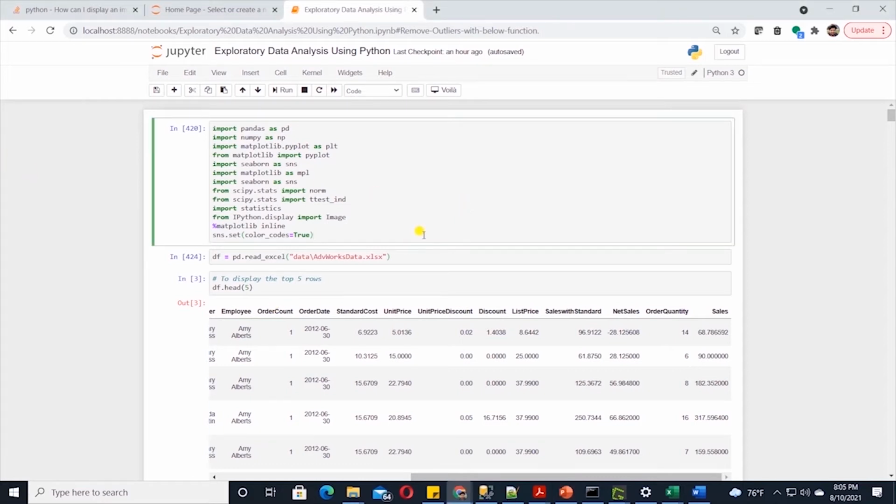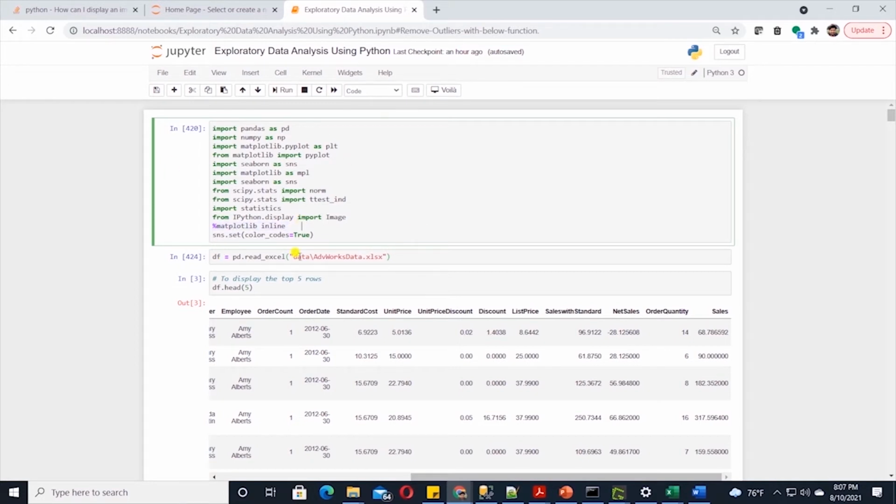Let's explore our dataset. We will use Jupyter Notebook. The complete notebook is available on GitHub. The link is in the description below. At the top, we import the required libraries. We'll use pandas to import, clean, and transform data. For visualization, we'll use matplotlib and Seaborn. To test distribution and find correlation, we'll make use of SciPy. Also, I am using the magic function to print the visualization inside the notebook.